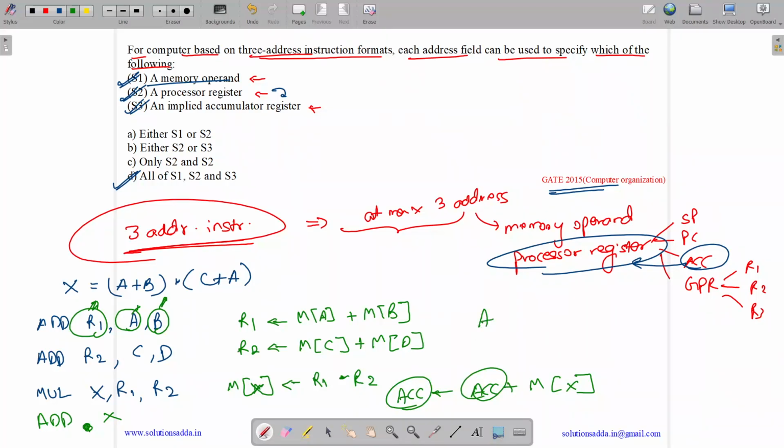Or we can also do add the value of accumulator.